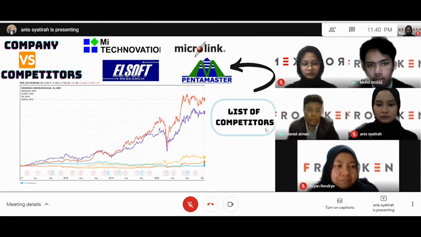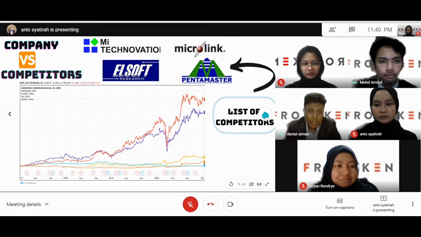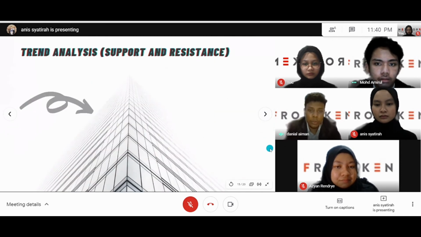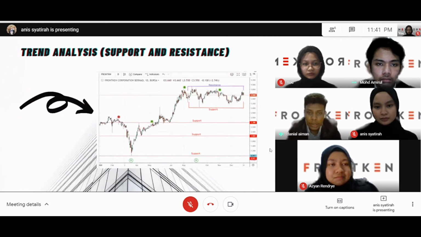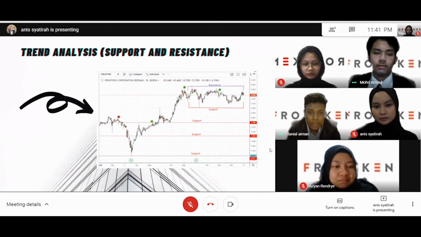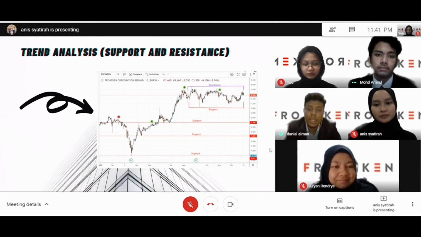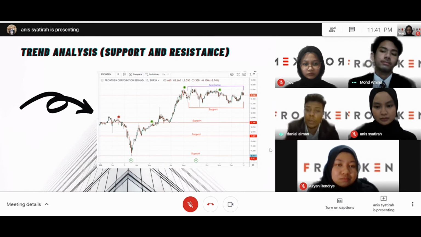Okay, we will move on to support and resistance. Support and resistance of Franken Corporation Berhad in the year 2020. The last share price reached on 31st December 2020 was RM3.66. Meanwhile, the opening share price on 1st January was RM2.31. It means Franken showed remarkable performance during the year, as the share price increased.